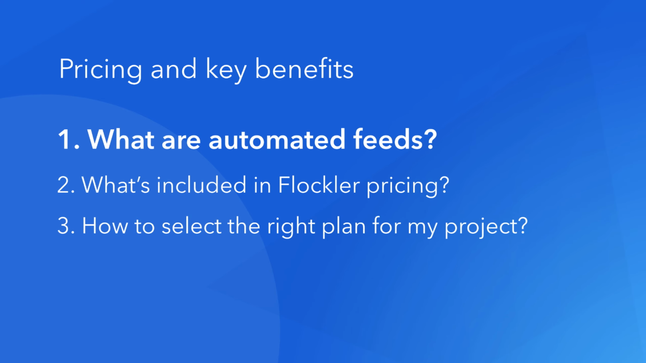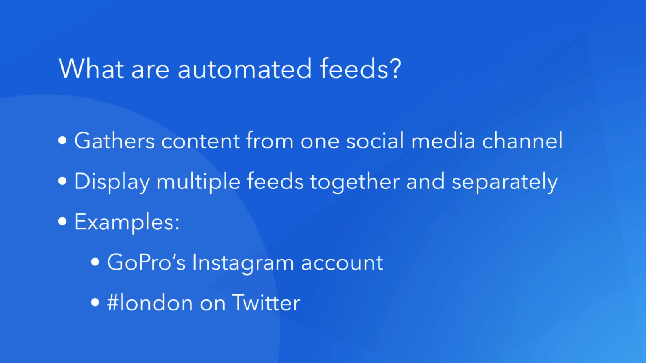What is an automated feed? On Flockler, one automated feed gathers content from a specific social media channel. The feed can gather content by a certain account or mentions of a hashtag. For example, one feed could gather all the posts from GoPro's Instagram account. Another feed could gather all tweets where the hashtag London is mentioned.